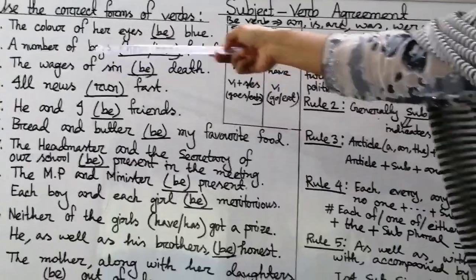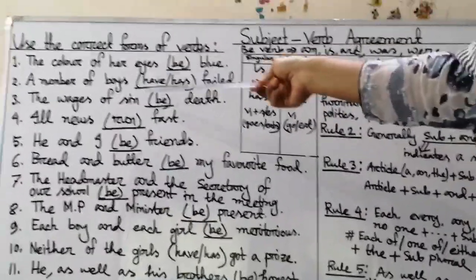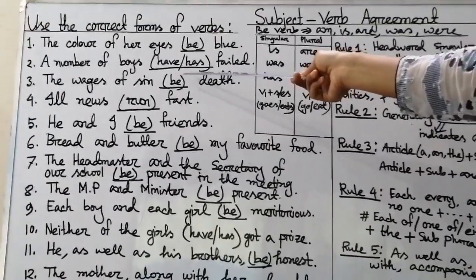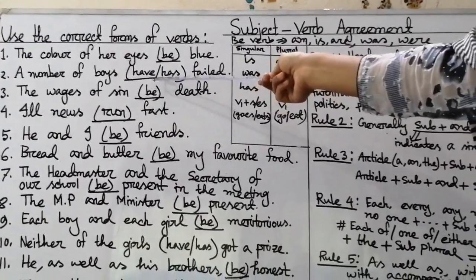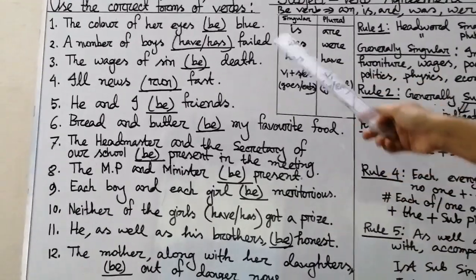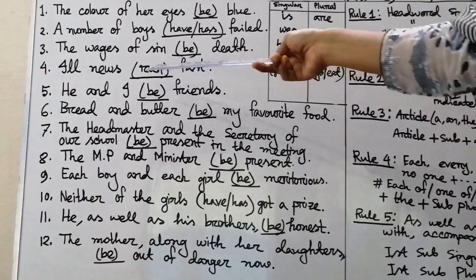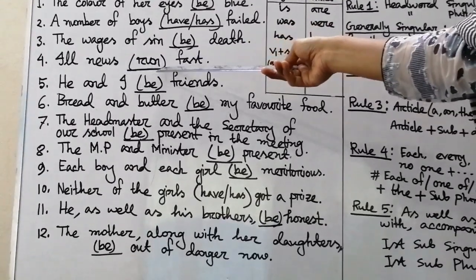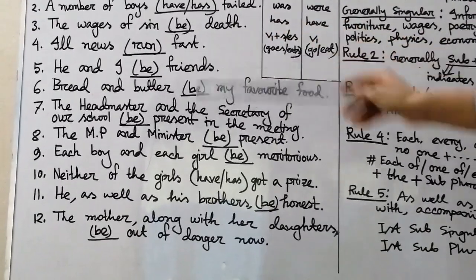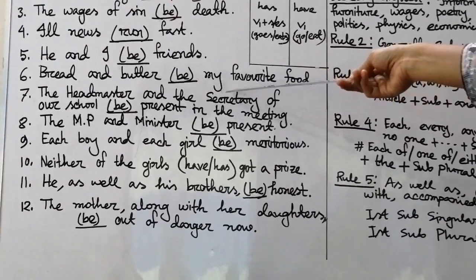Then sentence number 2, a number of boys have / has failed. Here I have used those 2 words, have or has. Which one will you select? Write it down. Sentence number 3, the wages of sin be death. Number 4, ill news run fast. Sentence number 5, he and I be friends. Sentence number 6, bread and butter be my favorite food.